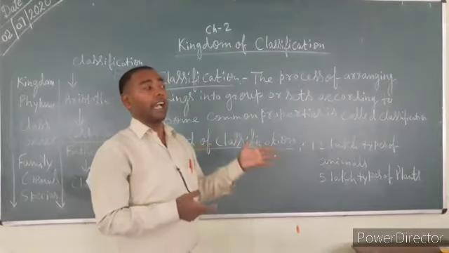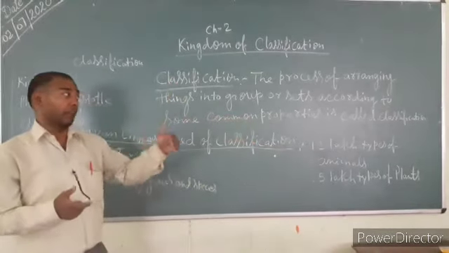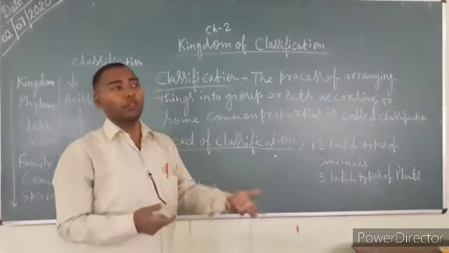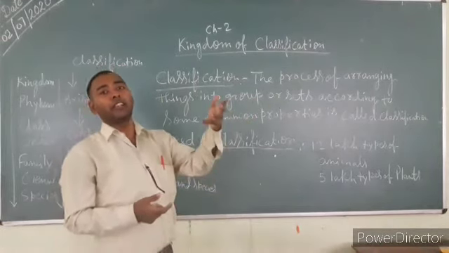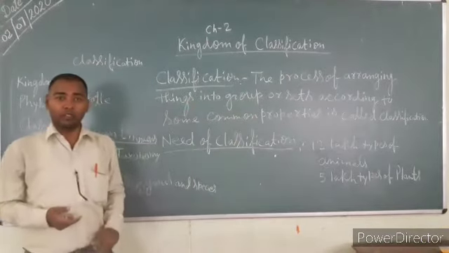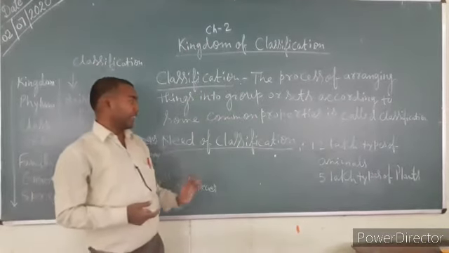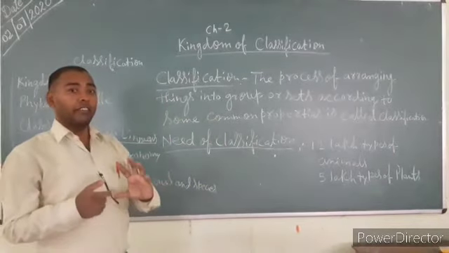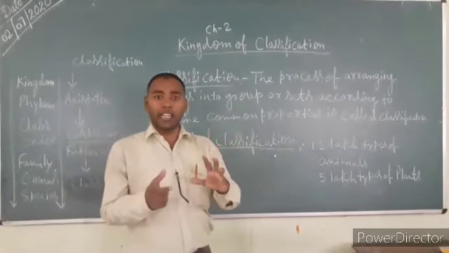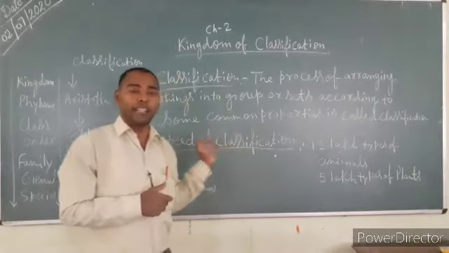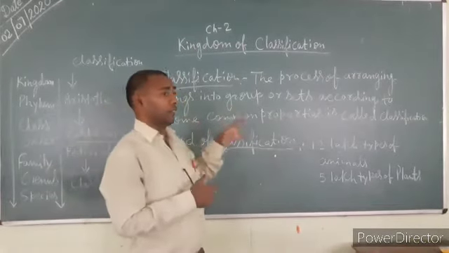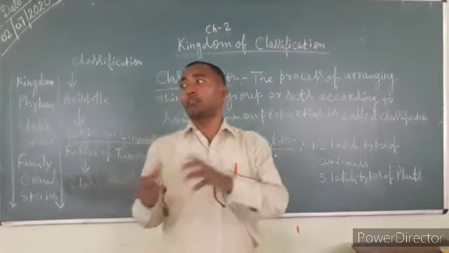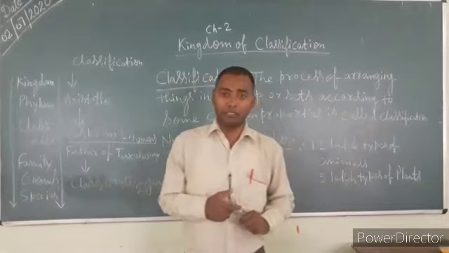Cats have different characteristics apart from dogs, so we put them in cats. The same thing applies here: classification means we find similar characteristics to define a group, and the different characteristics by which we can segregate it.